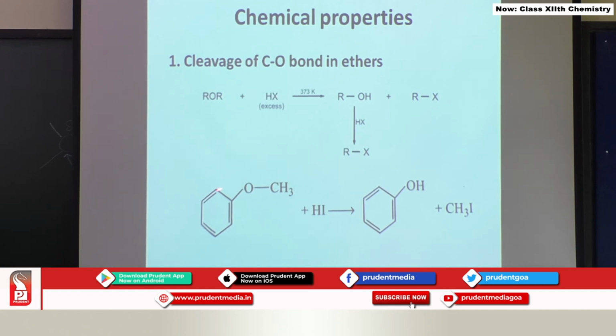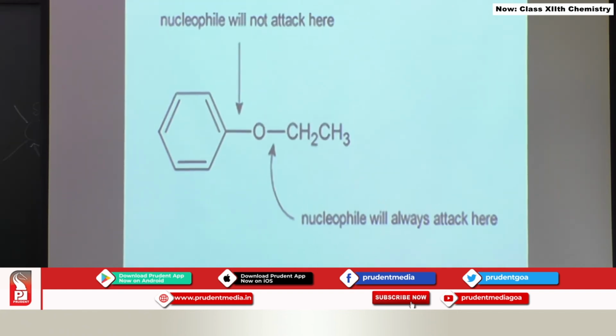If you are starting with aromatic ethers and carrying out an HI reaction with it, then compulsorily hydrogen will go to this oxygen and I will go to the alkyl group. So, this thing we have to remember. I will show you over here. The nucleophile will not attack here. Which is the nucleophile? I is the nucleophile, which is not going to attack over here. Where is it going to attack? The nucleophile is going to attack over here.